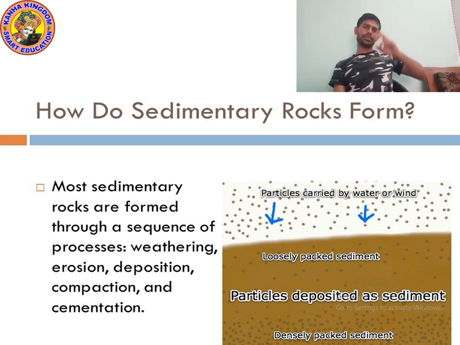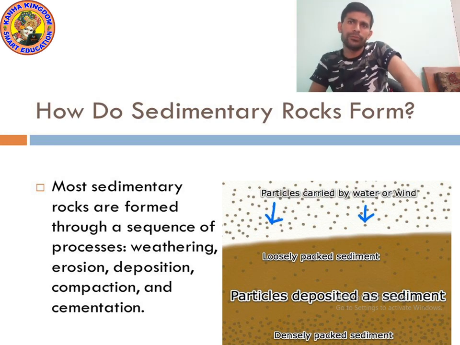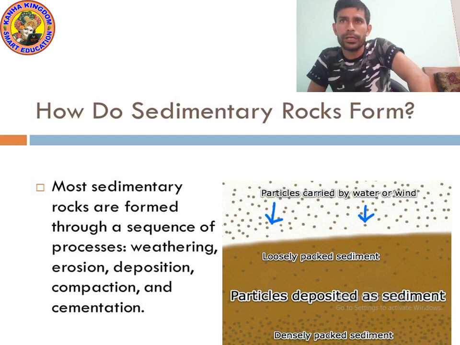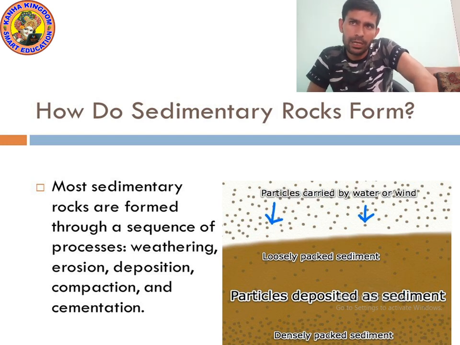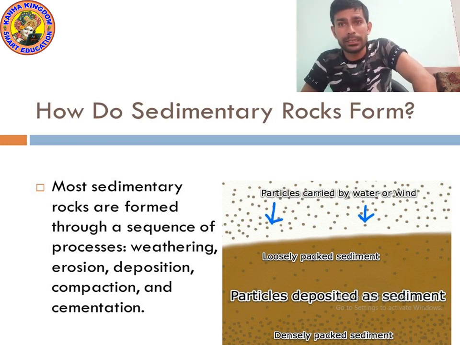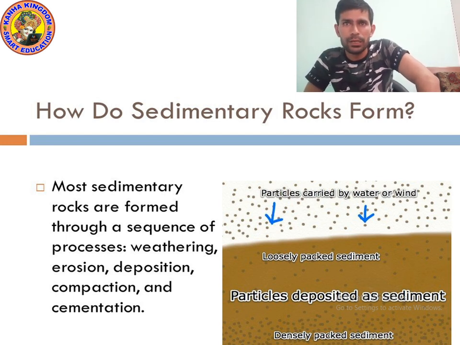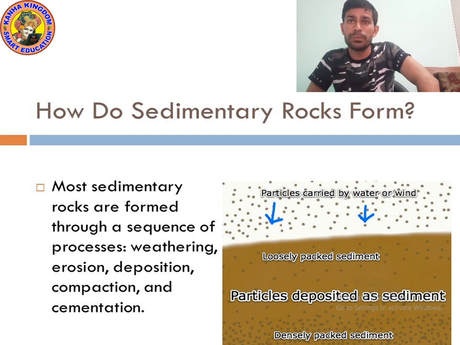Yes. So as you can see in the picture upside, you can see particles carried by water and wind. So these are loosely packed sediment particles. Okay. Then particles are deposited, they are stored at one place. These are known as sediment, and they slowly cement, means cementation occurs, they start to become hardened and densely packed sediment becomes. In this way, sedimentary rocks form. So most sedimentary rocks are formed through a sequence of processes: weathering, erosion, deposition, compaction and cementation.